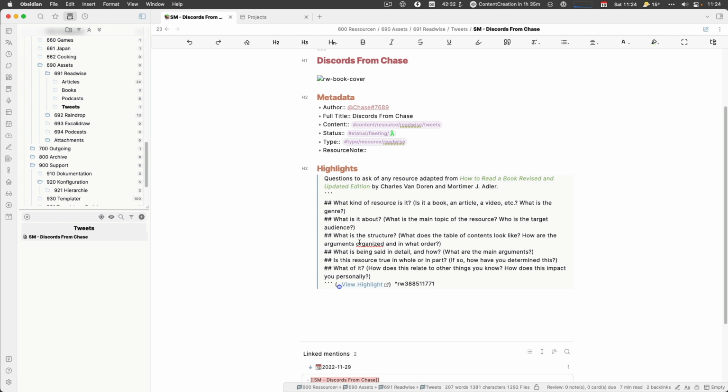I don't use the highlighter from Readwise. I use Raindrop, but Raindrop then exports or syncs to Readwise. So I get those from there, and I didn't look at the Reader yet really, because I'm busy with other things. I will take a look at that also.